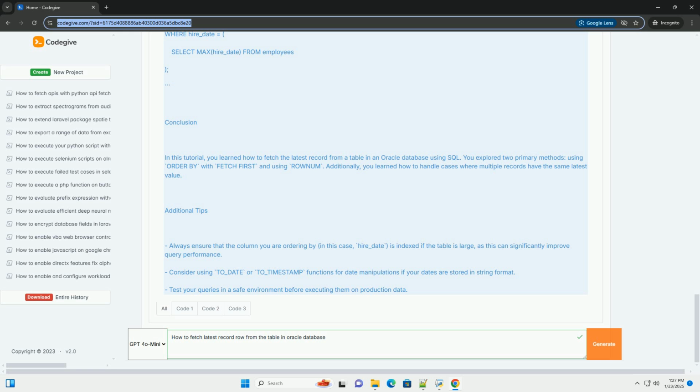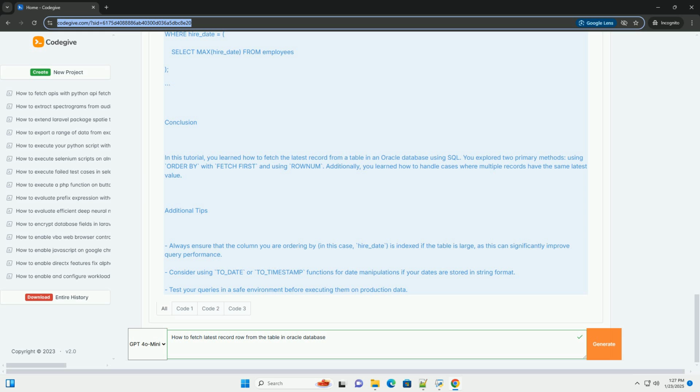Step 3. Writing the SQL query. To fetch the latest record based on the hire_date, you can use several methods. Below are two common approaches. Method 1, using ORDER BY with FETCH FIRST. This is the most straightforward way to get the latest record.